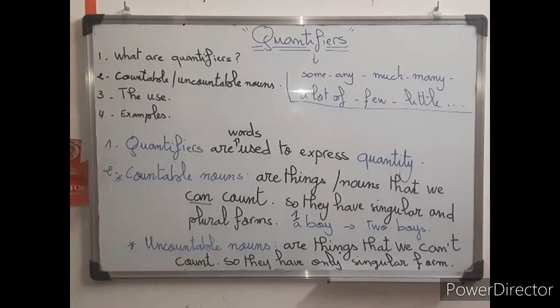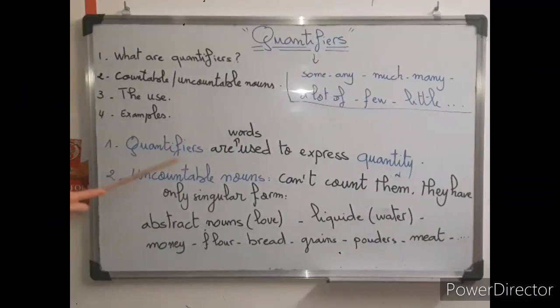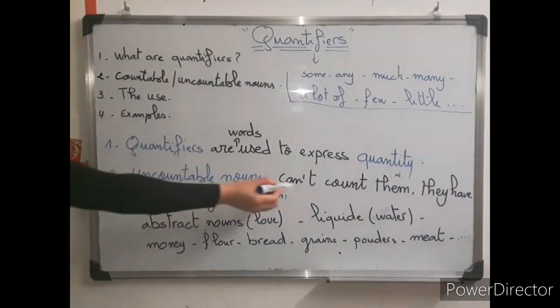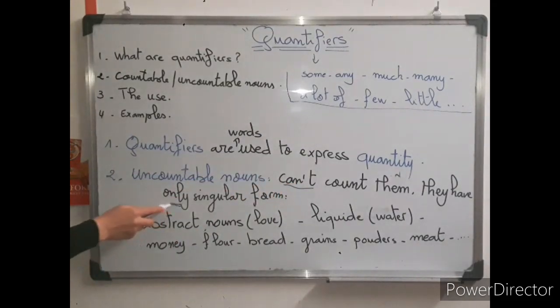However, uncountable nouns are things that we can't count. On ne peut pas les compter. Now, when I say on ne peut pas les compter, they have only one form, which is the singular form. Tant que ما نكليش نحسبه, alors عنده form واحدة اللي هي singular. I'm going to talk a lot about this. As I told you, there are uncountable nouns. You can't count them, and they have only one form, which is the singular form.